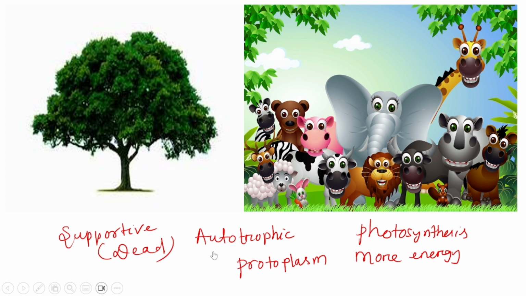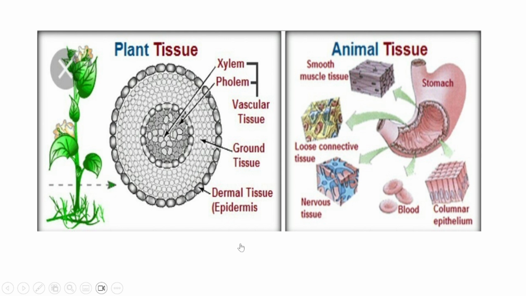Okay. So now you can see here the plant tissue and animal tissue. This is the stomach part of the animal tissue. Here you can see smooth muscle tissue, loose connective tissue, nervous tissue, blood, columnar epithelium. In plant, xylem, phloem, ground tissue, dermal tissue. These are the different types of tissues. We will study in the next video about tissues, their type, shape and the function.